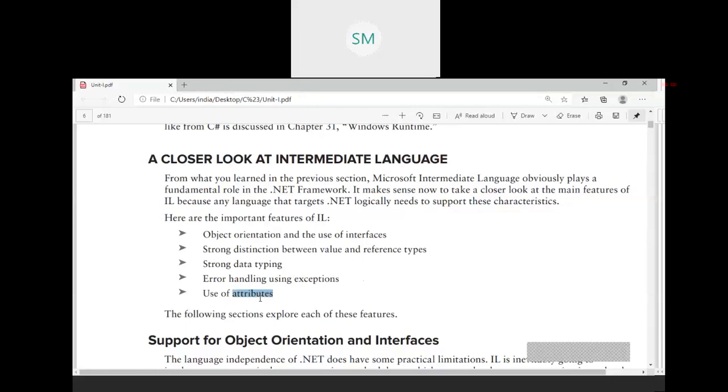Everything they would give as a comment. It is not easy to get that information alone from the code. Whereas in .NET framework we have a feature called attributes. While writing a program, you can define an attribute. In the attribute, you can specify the metadata information about the code you have written.